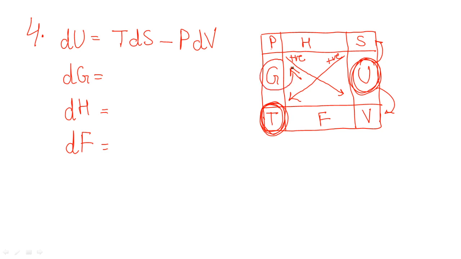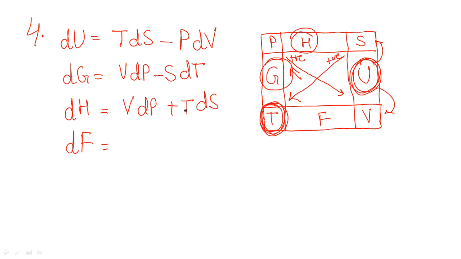Now for dG, in the same way we will first write the neighbors, dP and dT. Go in the opposite direction from P to V, from higher point to lower point, positive; T to S negative, because it is from lower to higher point in the opposite direction. Let's write for dH, neighbors dP and dS. I hope you got the point, I have explained the first one slowly, and we keep on following the same thing now. P to V, same direction as shown in the arrow. S to T, same direction as shown in the arrow, clear, like in this figure, so you take the positive sign. Now for dF, this is the F, its neighbors are what? dT and dV, you have to write this.